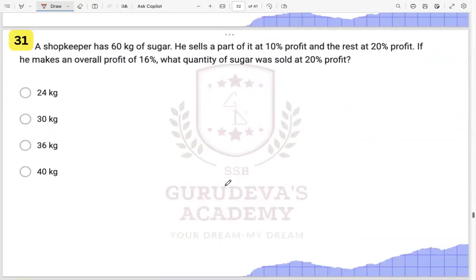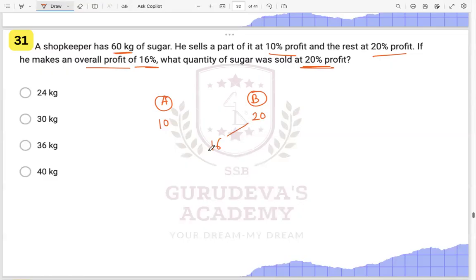Okay. All right. This is saying a shopkeeper has 60 grams of sugar. He sells a part of it at 10% profit and rest at 20% profit. If he makes an overall profit of 16%, what is the quantity of sugar at 20% profit? So we have two things, right? We have, let us say, A, and we have, let us say, B, right? So a shopkeeper sells 60 gram of sugar, a part of it at 10% profit on first part and 20% profit on the second part. If he makes an overall profit of 16%, so overall profit is given to you as 16% over here, right? What is the quantity of sugar he sold at 20% profit, right?